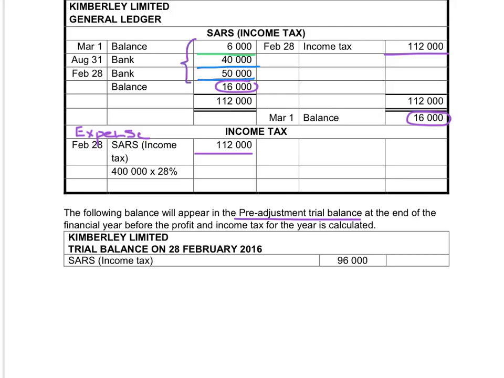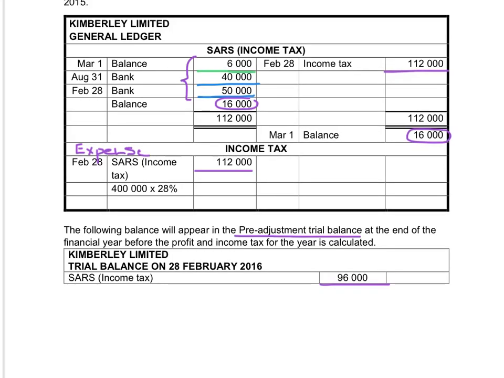So it's before we calculate the income tax, and if we add up the 40 and 50 together, it means that we have a debit balance of $96,000. So at the end of the year, before we calculate income tax, the balance in the pre-adjustment trial balance will be $96,000, indicating the provisional tax payments that were made during the year.